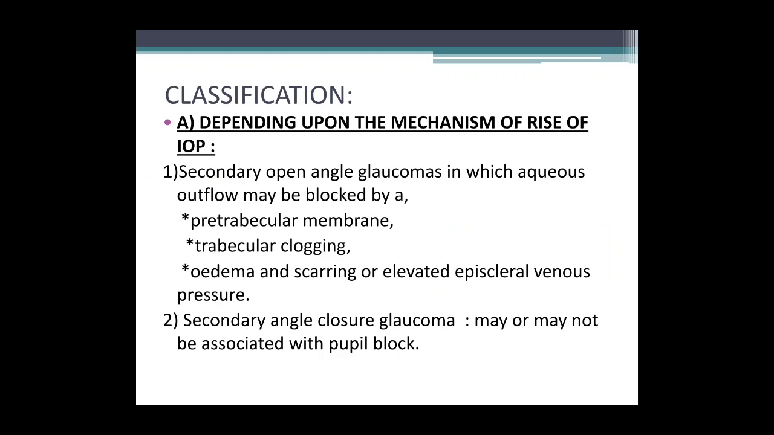The classification of secondary glaucoma depends upon the mechanism of rise in IOP. We have secondary open angle glaucomas in which the angle is blocked by a pretrabecular membrane, trabecular clogging, edema and scarring, or elevated episcleral venous pressure, which will decrease the aqueous outflow. In secondary angle closure glaucoma, which may or may not be associated with pupil block.